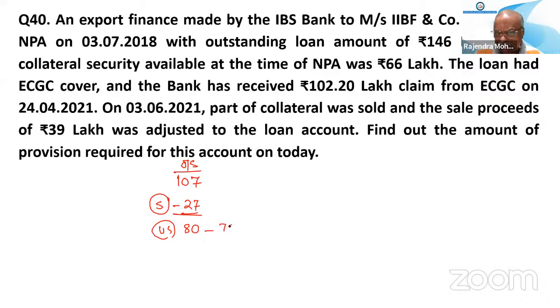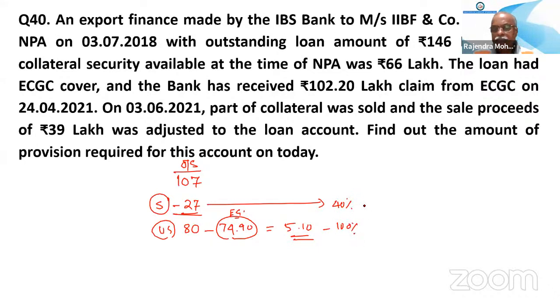Out of this, 74.90 is the ECGC claim, for which provision will not be made. So you minus this one, whether you are getting 5.10 or not. Yes, sir. 5.10 we will be getting. So secured portion, 40%. Unsecured portion, 100%. 27, 40% comes to 10.80, and this 100% is 5.10. So 15.90. This is the answer.